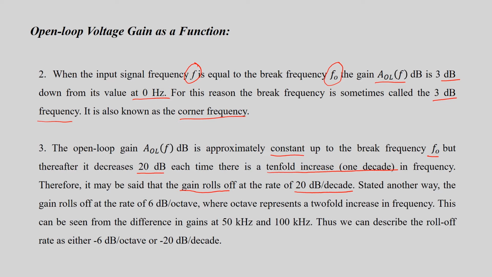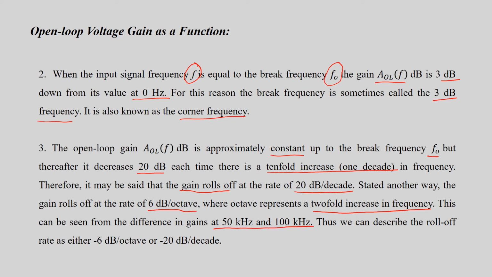It is also called a gain roll-off rate of 6 dB per octave, where an octave represents a two-fold increase in frequency. This can be seen from the difference at 50 Hz and 100 Hz.